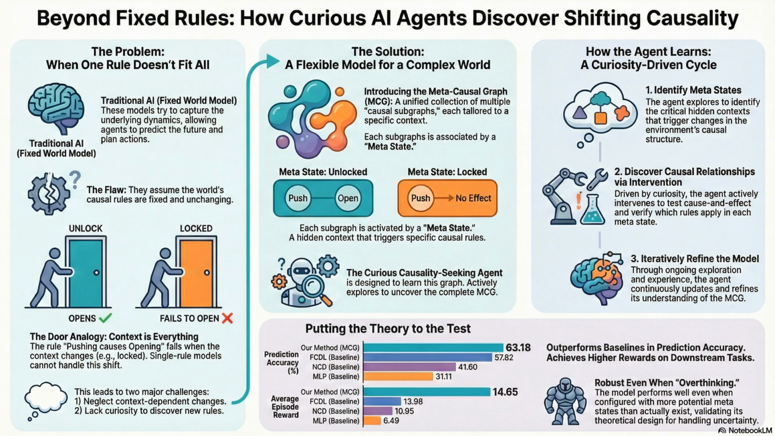But that brings up a huge challenge. You said the metastate is hidden. If I'm an AI just looking at a video of a door, how do I even know that a hidden state exists in the first place? And this is where we have to shift from the model to the agent. The paper isn't just about a new model. It's about a curious causality-seeking agent. Passive observation is not going to cut it here.